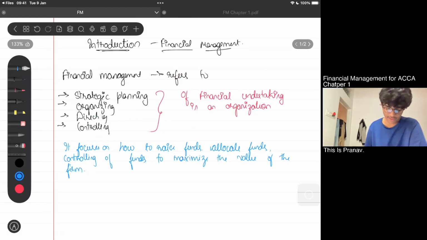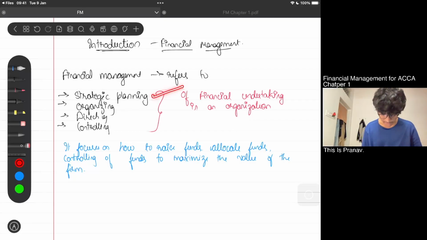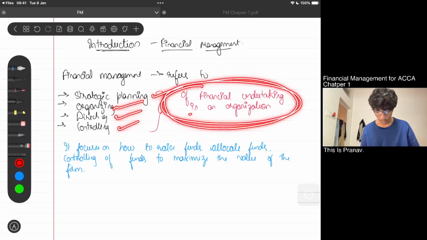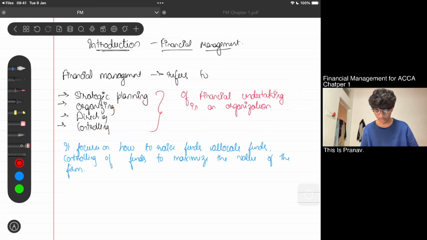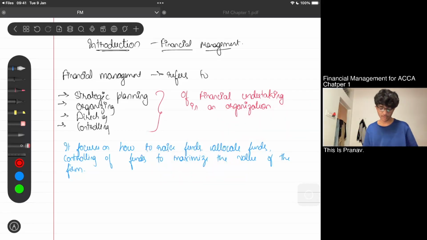So, what does financial management mean? I mean, what is the definition? Financial management refers to planning, organizing, directing, and controlling of financial undertakings in an organization. Why should we do that? It focuses on how to raise funds, allocate funds, and control funds. We are all doing this just to maximize the value of the organization or the firm.